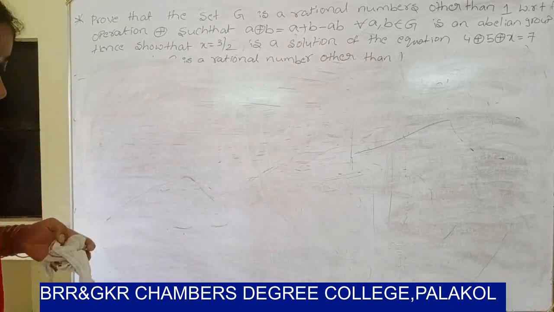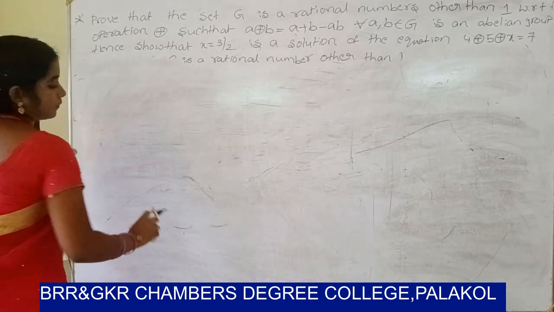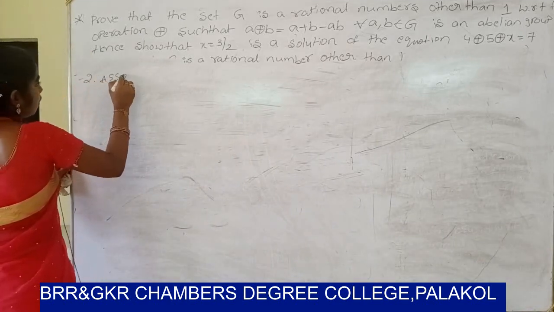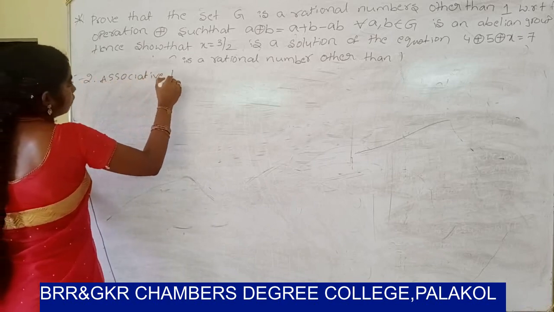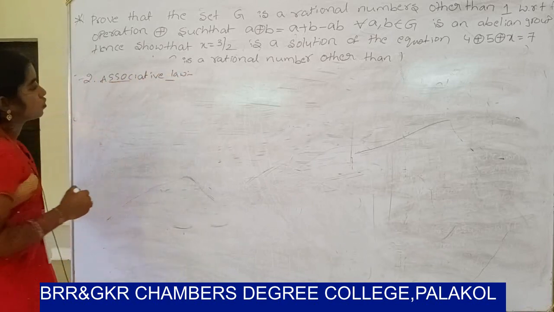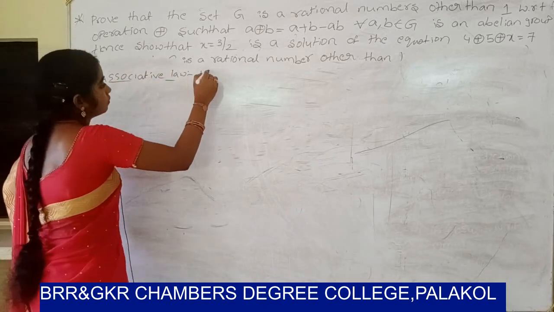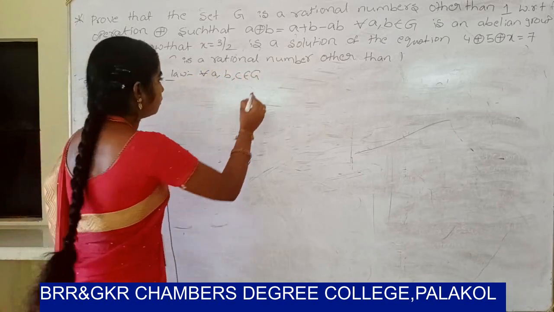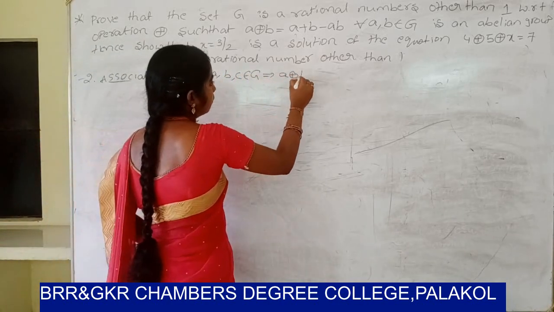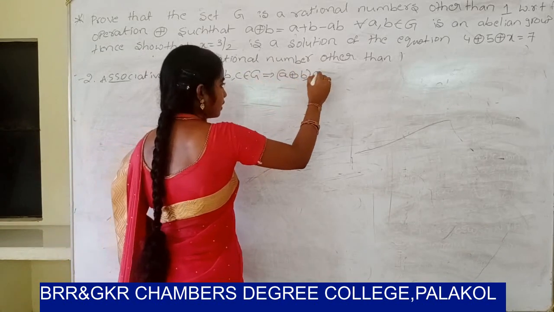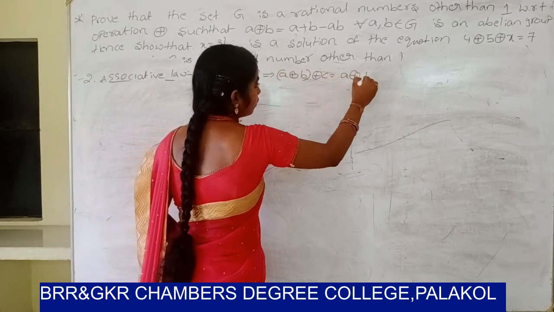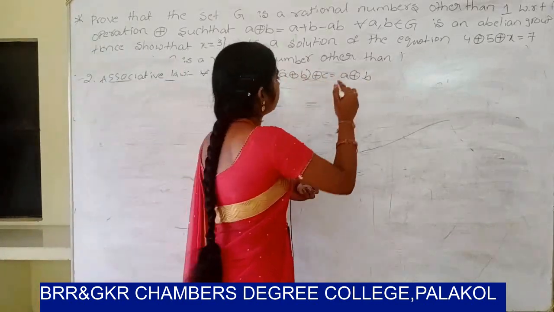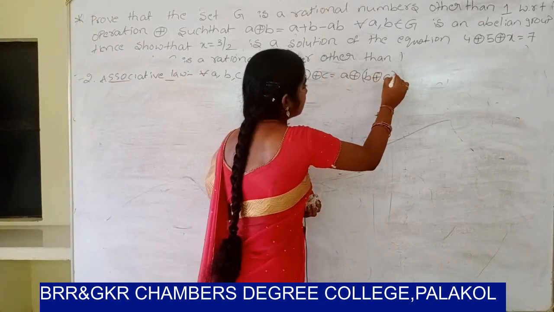Next, associative law. For all a, b, c belongs to Z, we have to show that (a ⊕ b) ⊕ c equals a ⊕ (b ⊕ c).